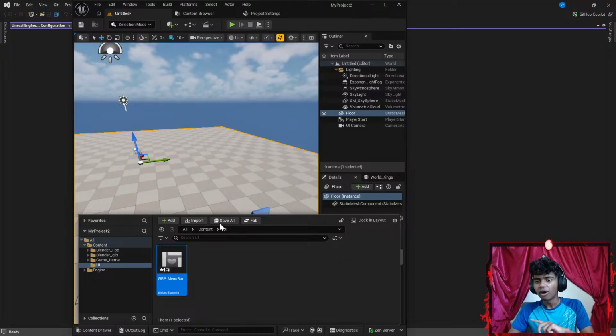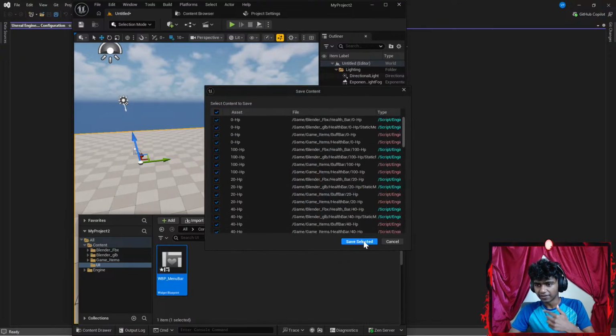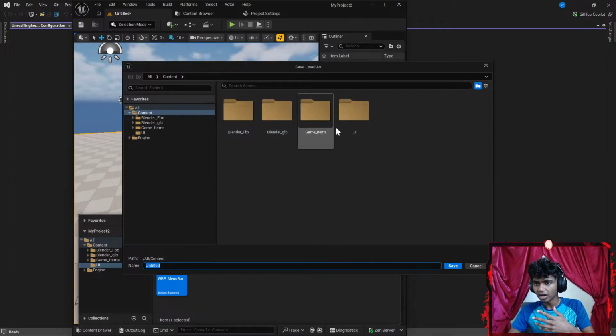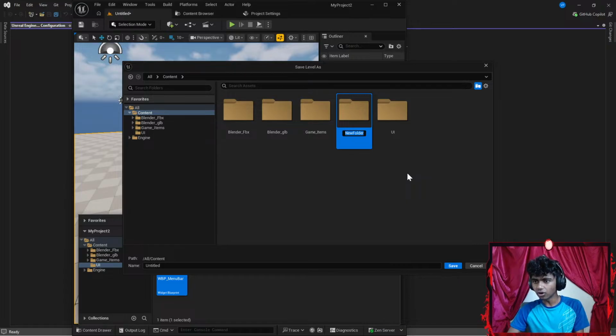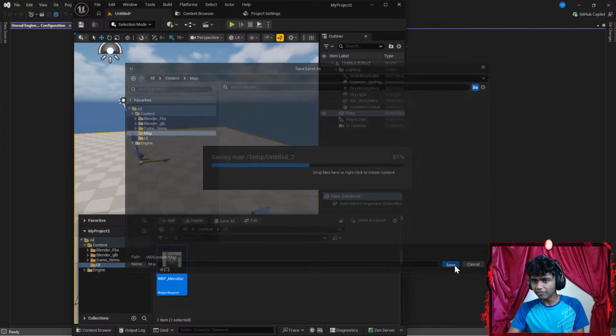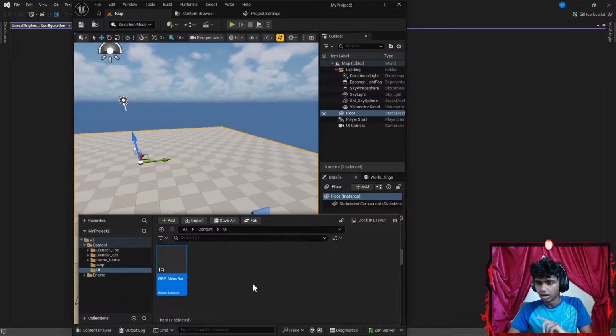Alright, perfect. Now, very important stuff. I'm going to firstly save everything up. Let's save it under contents. This is going to be my map, so I might create a new folder, call it something like map. Whoops, let's rename it to map. Now I'm going to open map and save it inside my map.